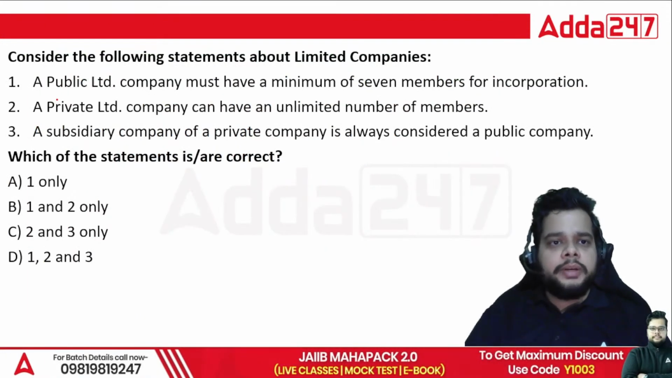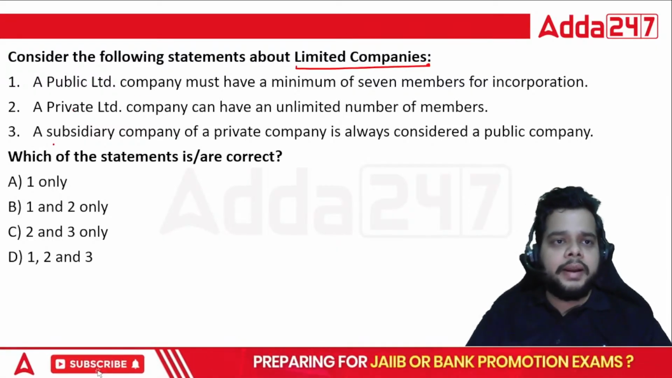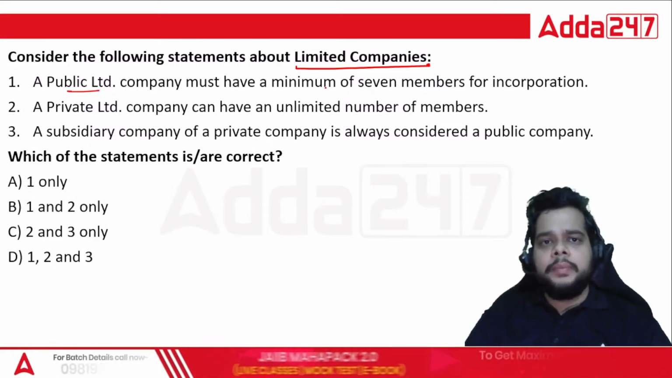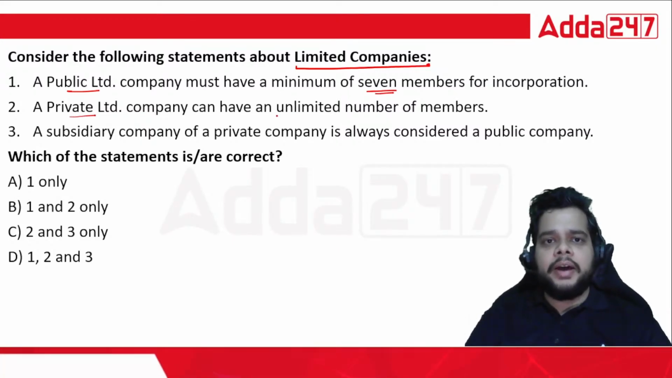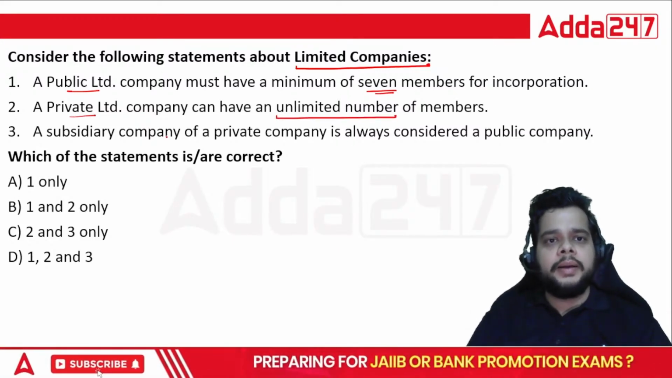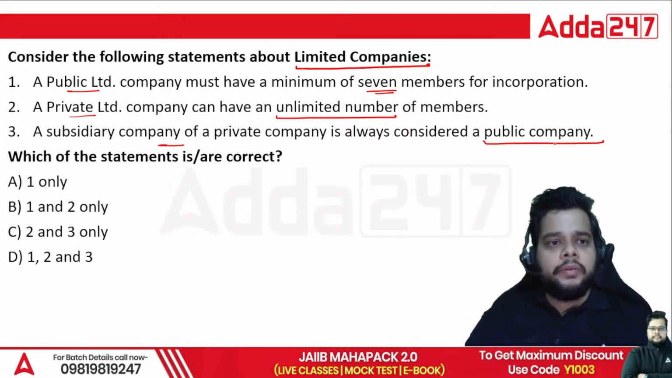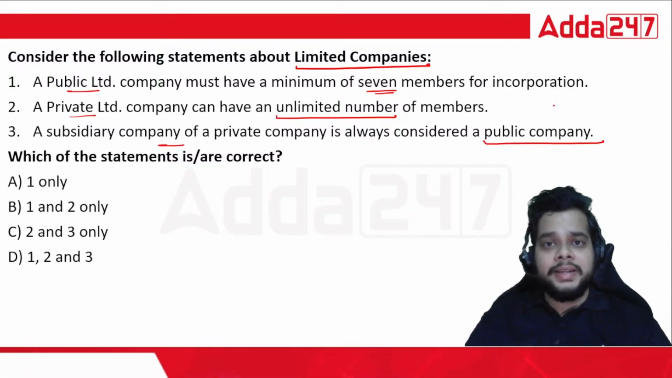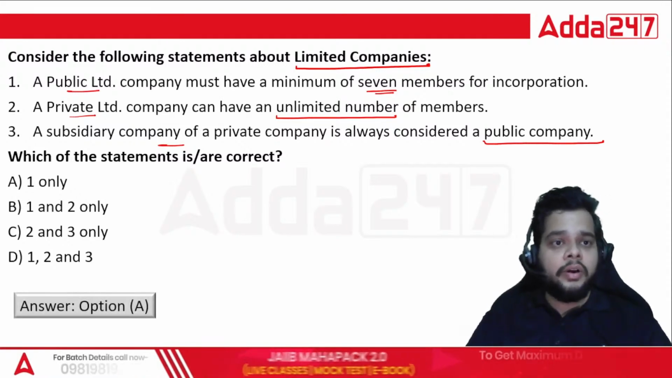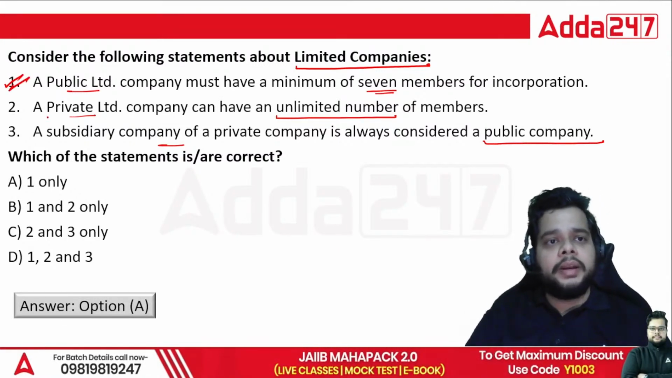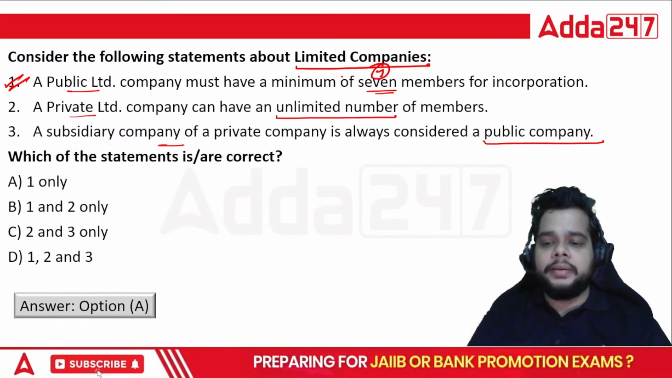Then we have one question based on the type of companies. So what about the limited companies? Let's try to answer them. A public limited company must have minimum of 7 members for incorporation. Private limited can have unlimited number of members. Subsidiary company of a private company is always considered as a public company. What is the right answer here? Public company must have a minimum of 7. Private company can have unlimited members. No, it is not correct. Correct answer will be option A only. That is, public company must have a minimum of 7 members.